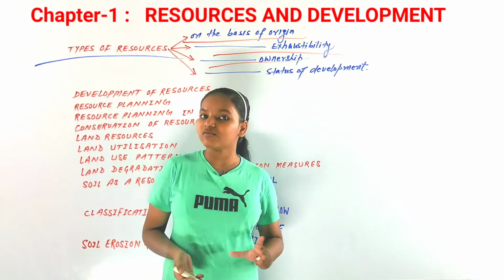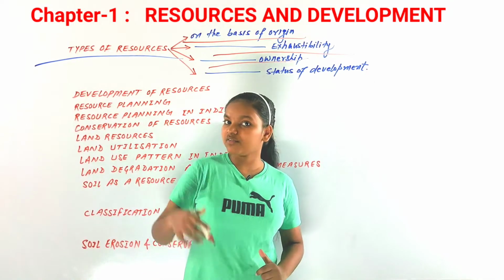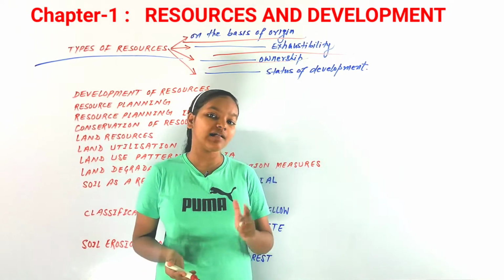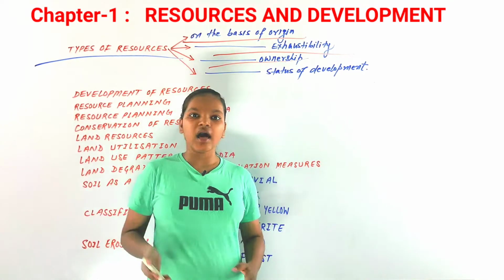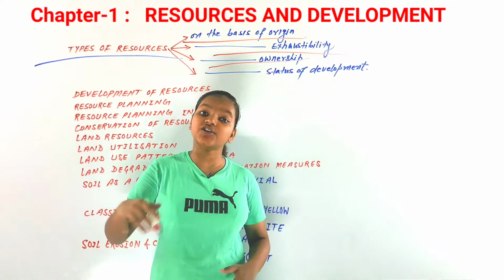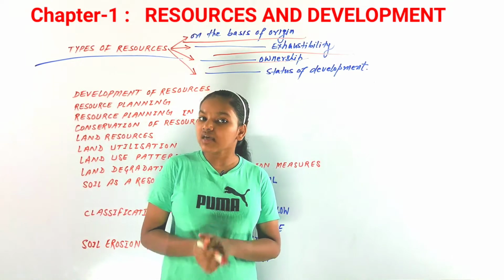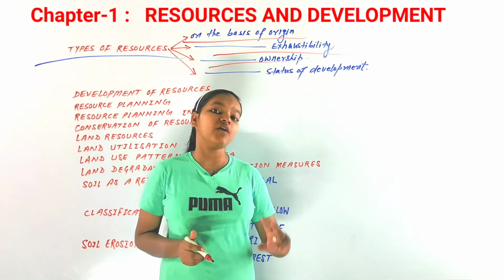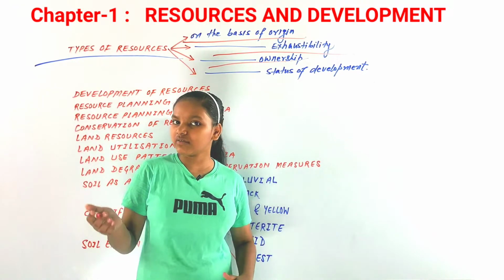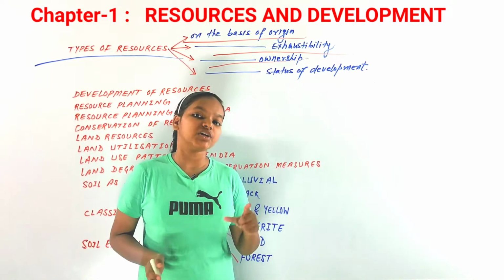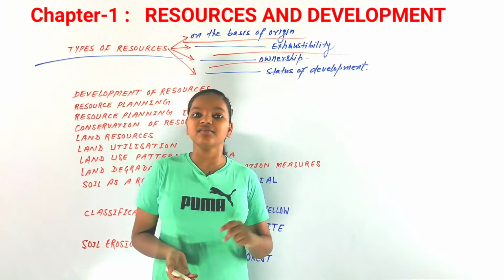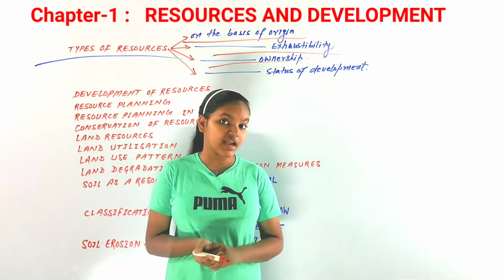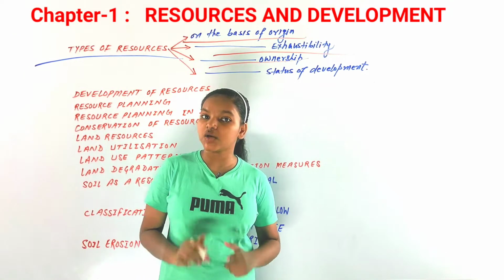So to avoid that dispute, the ownership of those resources is in the hands of international institutions. So you could say that there are international resources as well. Those rights to resources might be given to any country in some special cases. So these are the four classifications on the basis of ownership. What were they?